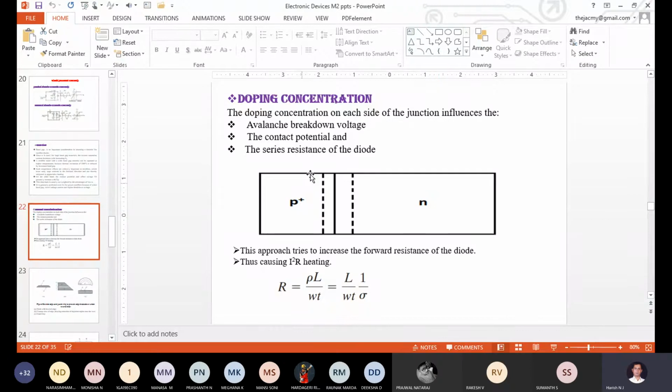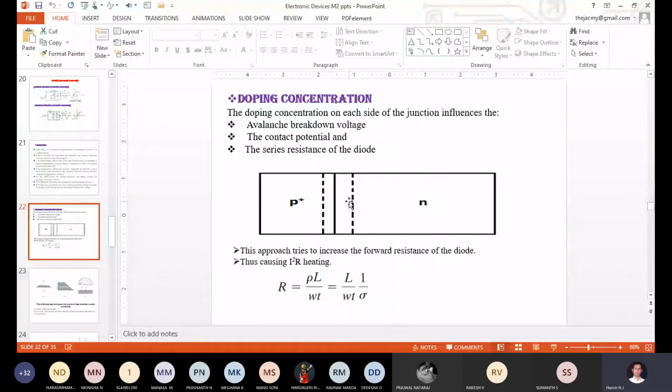Correct? So while doing this kind of thing, we can increase the forward resistance of the PN junction diode. Correct? So initially for the low current diode, the forward resistance is equal to 10 ohm. So probably now that forward resistance will be equal to 20 ohm. In this way, you can increase the resistance.